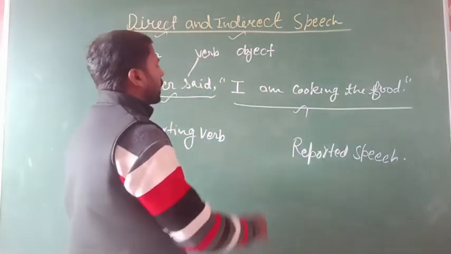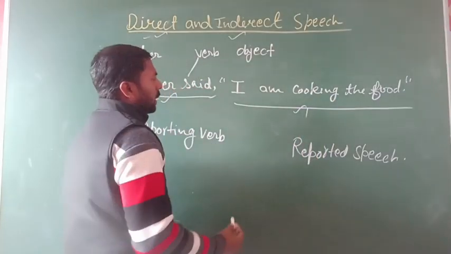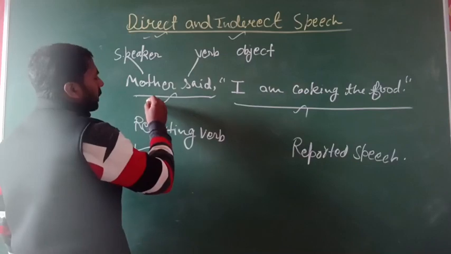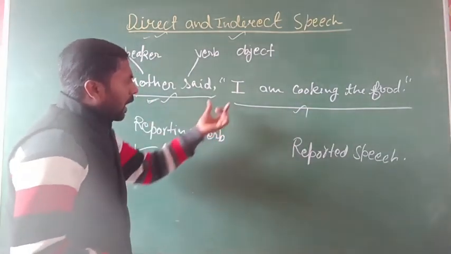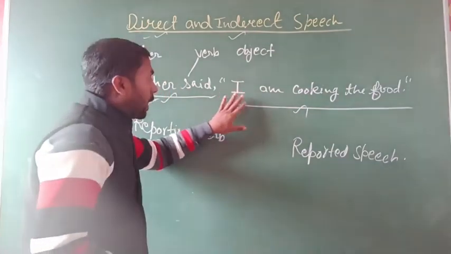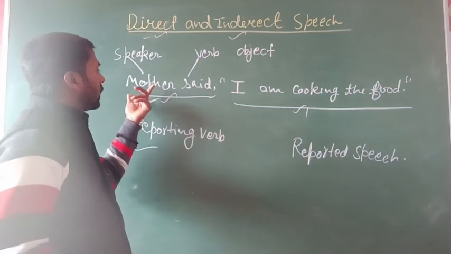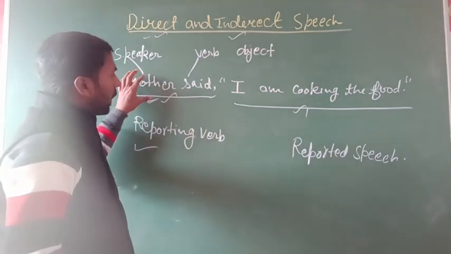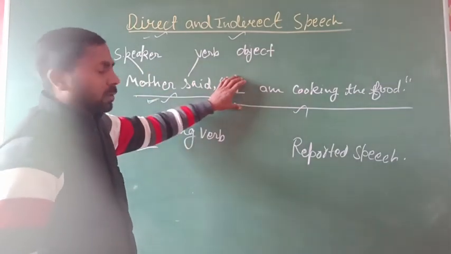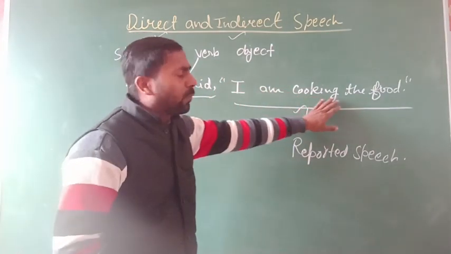And here you can see, "I am cooking the food". This statement is said by the speaker, that is, the mother. "I" is the person we found in the first part, that is, she is the mother. So the mother is the person in the reported speech who is cooking the food.